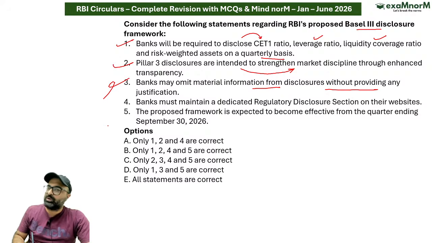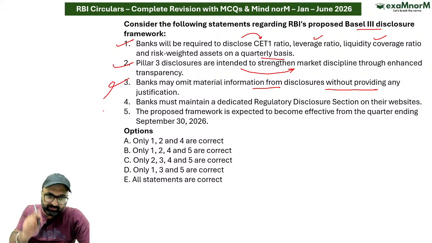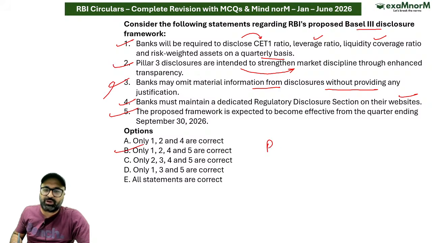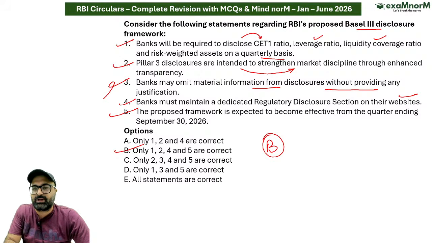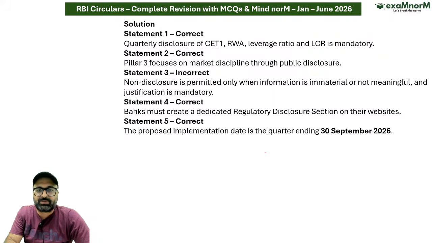Bank, they may omit material information from disclosures without providing any jurisdiction. ये गलत है सर, आप कोई भी information को omit नहीं कर सकते. If you are not sharing that information, you have to inform. Bank must maintain a dedicated regulatory disclosure section on their website. बिल्कुल सही है. The proposed framework is going to be implemented from 30th of September. That is correct. So B option is going to be correct. भैया अब banks will be coming up with quarterly disclosures as per the Basel III norms. That is absolutely correct. Moving on to the next question.